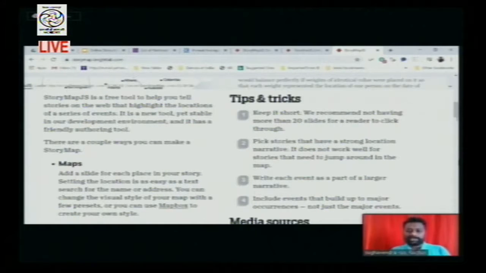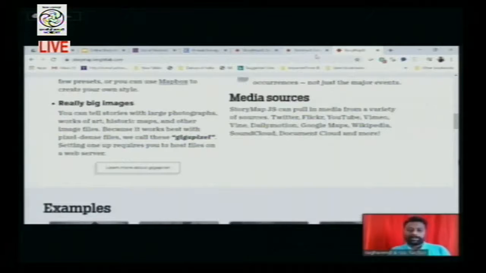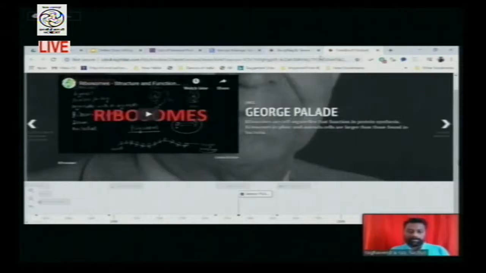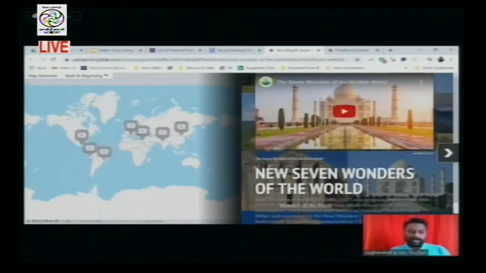First of all, let me explore what I have made. See here, there are 7 locations I have made in the world map. I wanted to explain through this virtual tool, using Story Map JS, the 7 wonders of the world to the students. So this is the concept.